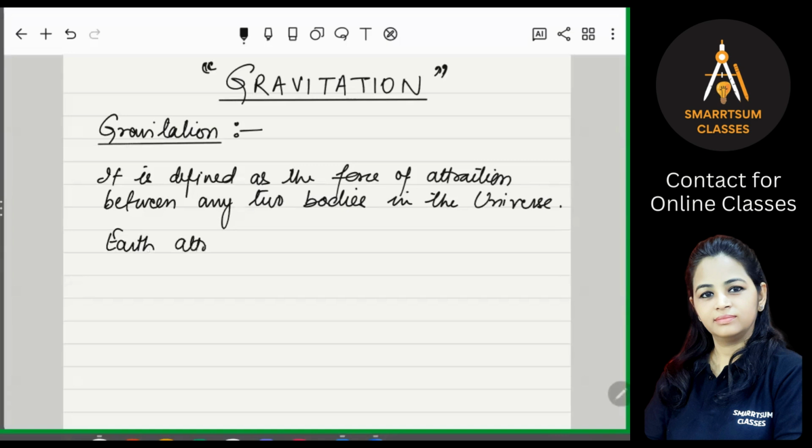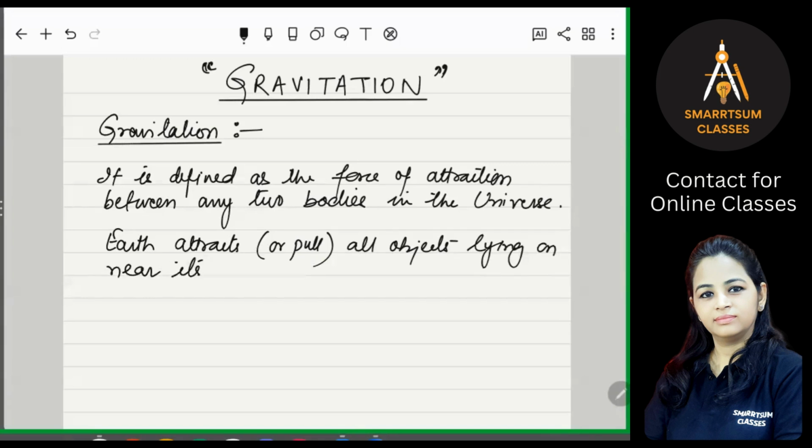Earth attracts, or it pulls, all objects lying on or near its surface towards its center, right?